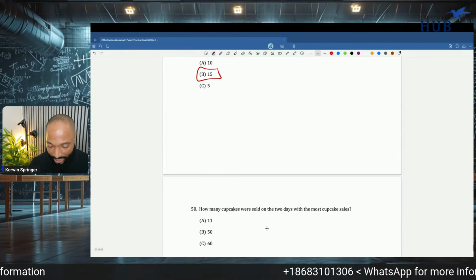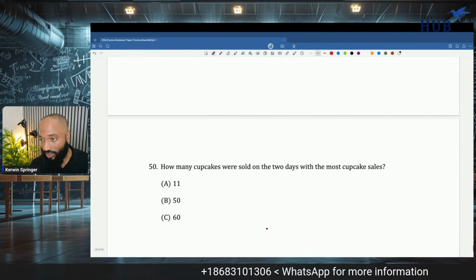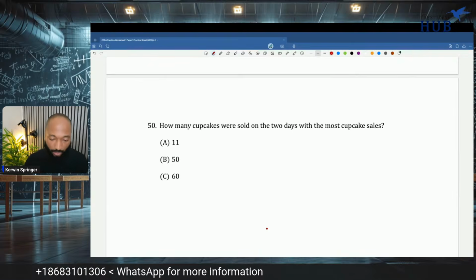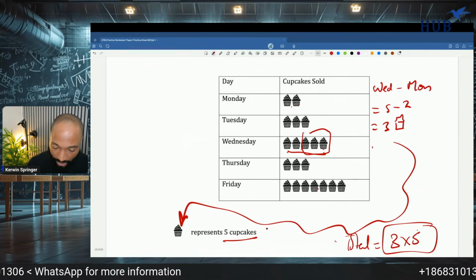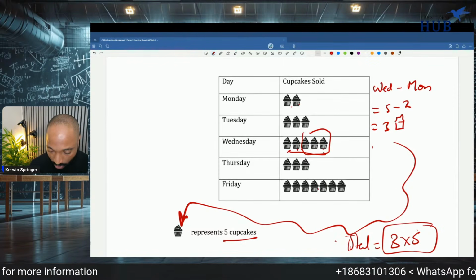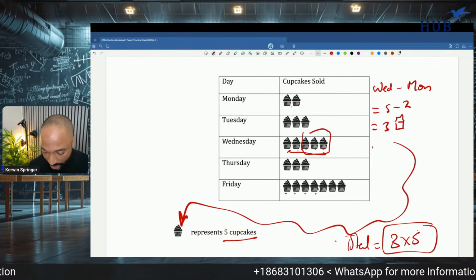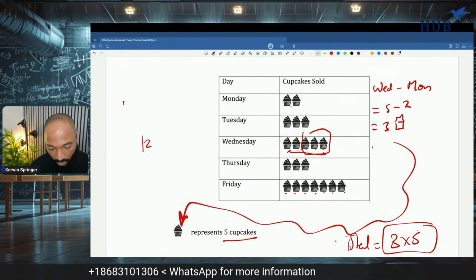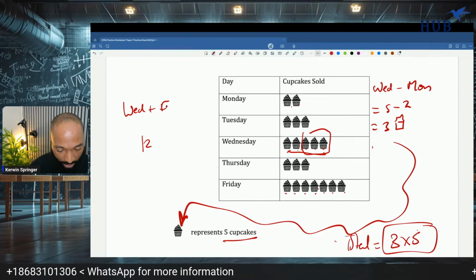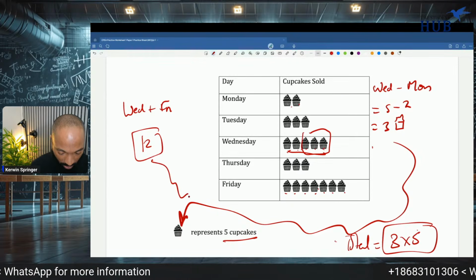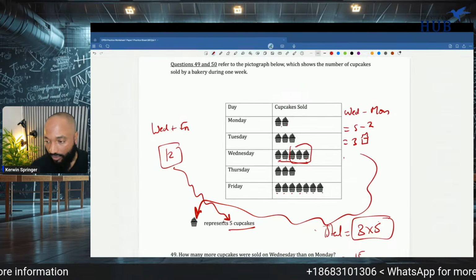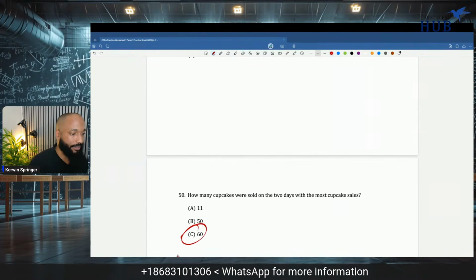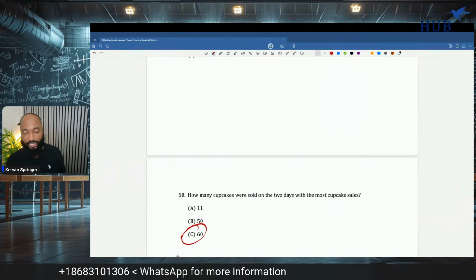Last question for the day. I don't know if you all realize this, but this is the last question for the day. How many cupcakes were sold on the 2 days with the most cupcake sales? Most cupcake sales would be Wednesday and Friday. 1, 2, 3, 4, 5, 6, 7, 8, 9, 10, 11, 12. So Wednesday plus Friday equal 12. Not quite. We still need to also multiply this by 5. 5 12s are 60. And that's how we clock down this NGSA paper.